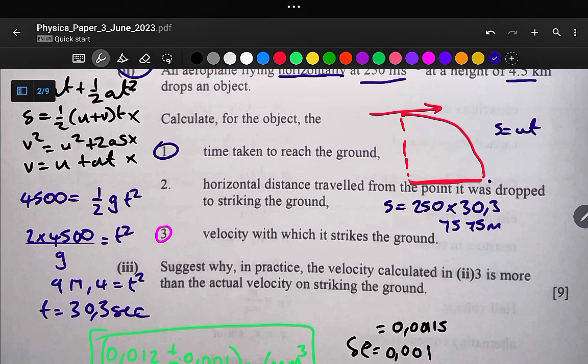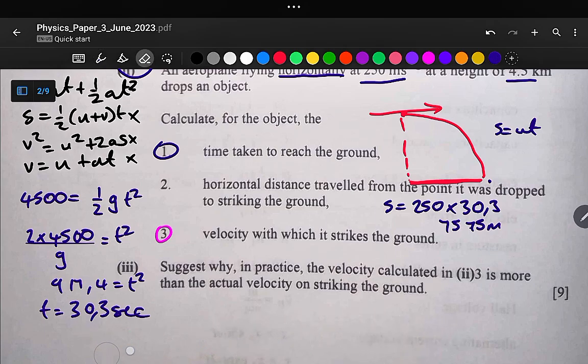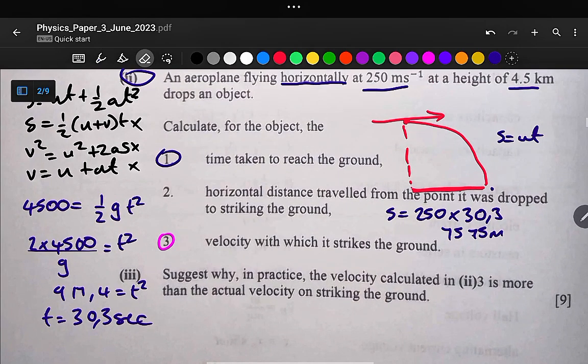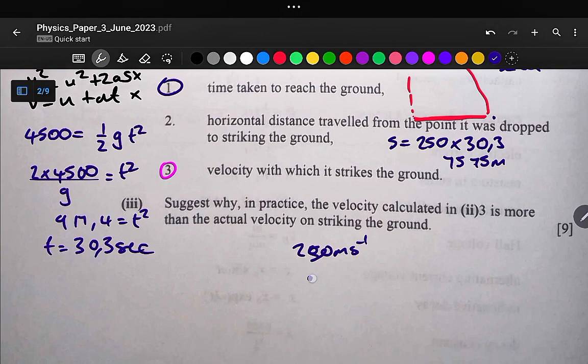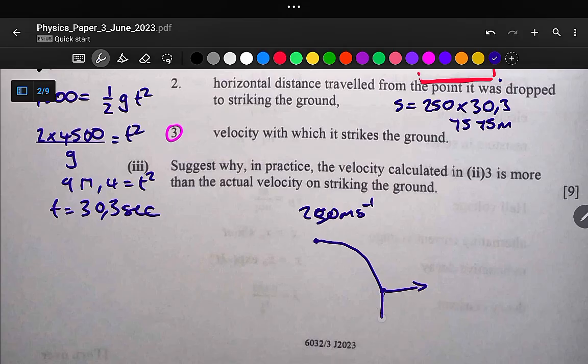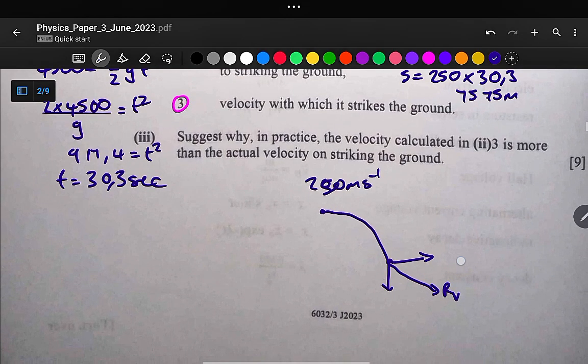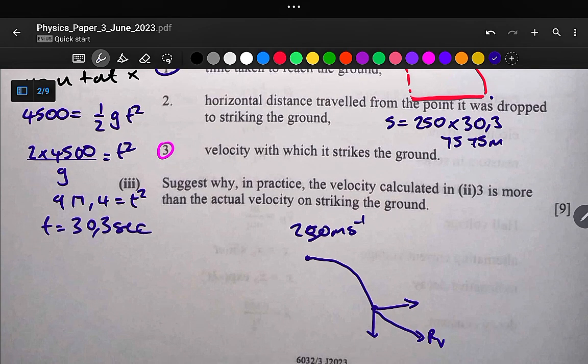And lastly, let us answer the last question of our item 2. The last question says calculate the velocity with which it strikes the ground. Given that our horizontal component of velocity is always constant, it is 250 meters per second. If our object starts from this point up to this point, we have this horizontal speed, and also this vertical speed, and this is our resultant speed. What we are required to calculate is the resultant speed, not the vertical speed.